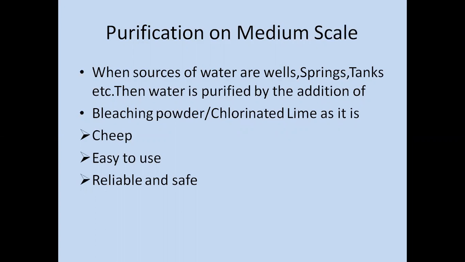When the source of water are wells, springs, tanks, etc., then water is purified by the addition of bleaching powder or chlorinated lime, as it is cheap and easy to use and reliable and safe. So purification on medium scale requires bleaching powder, and these are the benefits of bleaching powder: it is very cheap in cost, easy to use, and reliable and safe.